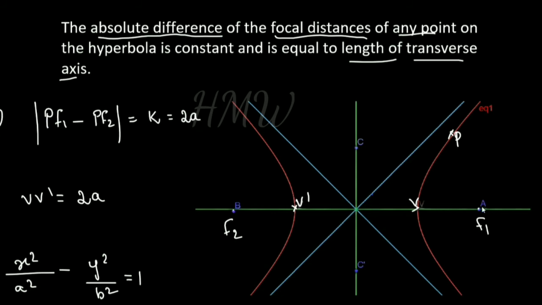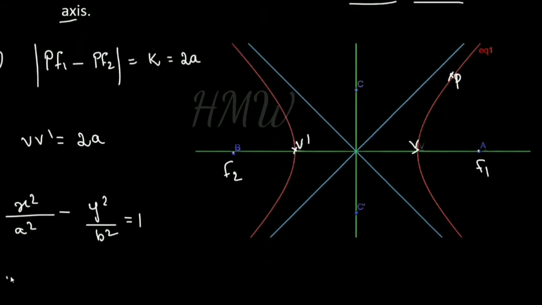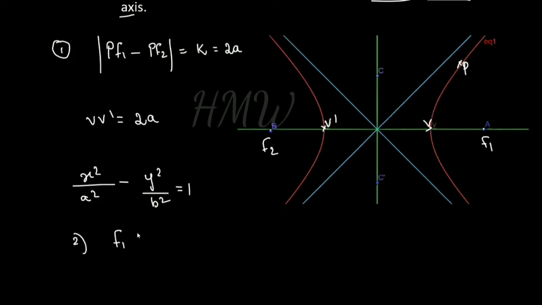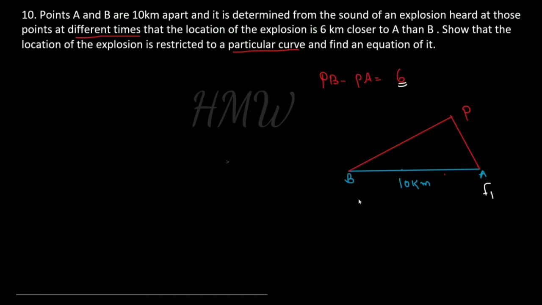Then the distance between the two foci, F1F2, is equal to 2ae, where e is the eccentricity of the hyperbola. This is also one important property: F1F2 is equal to 2ae and the difference is equal to 2a. We are going to use these concepts here. This is F1 and this is F2, the foci.